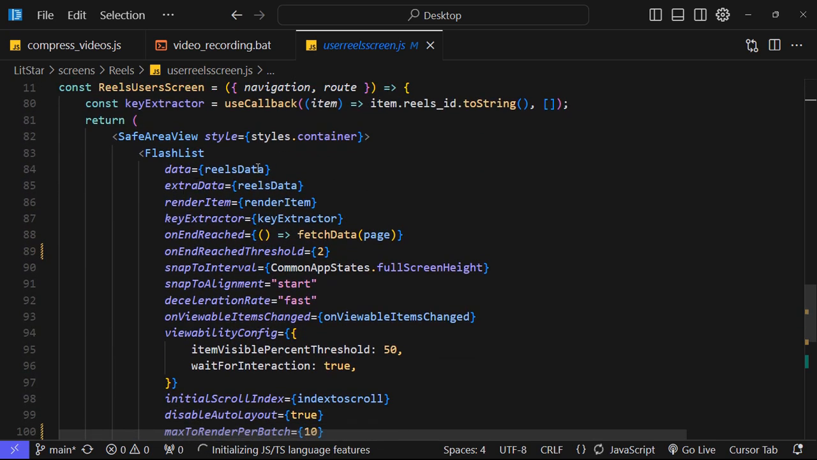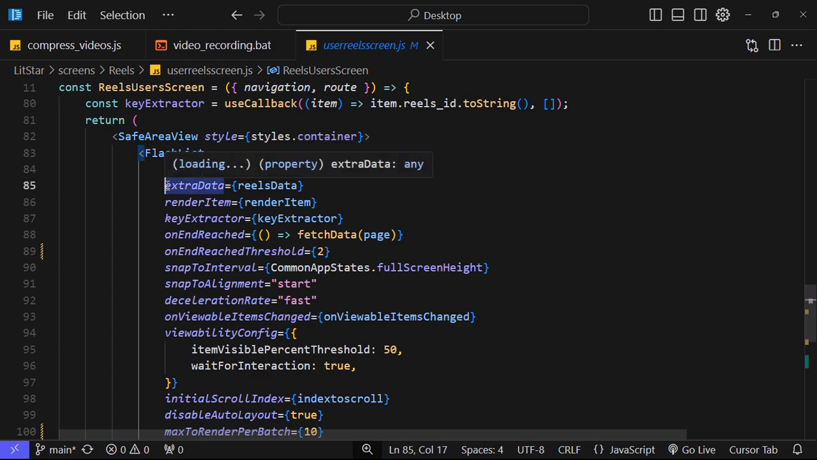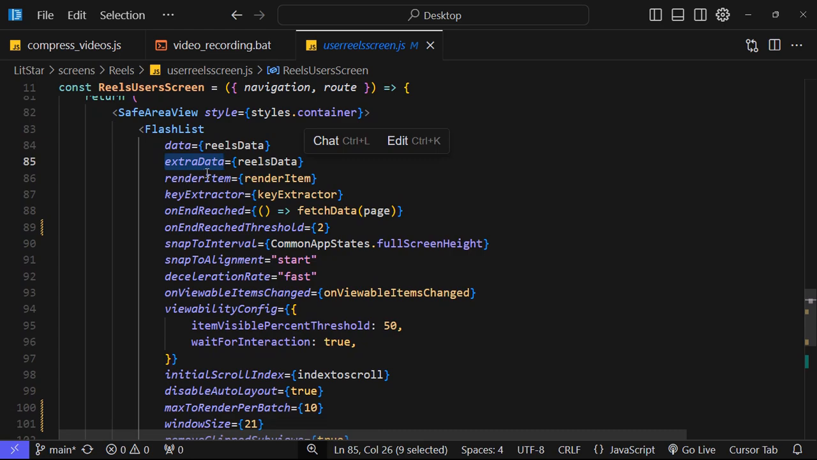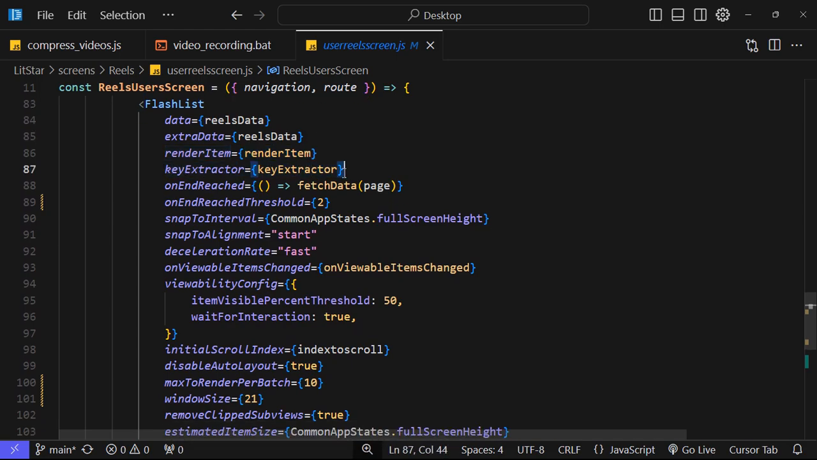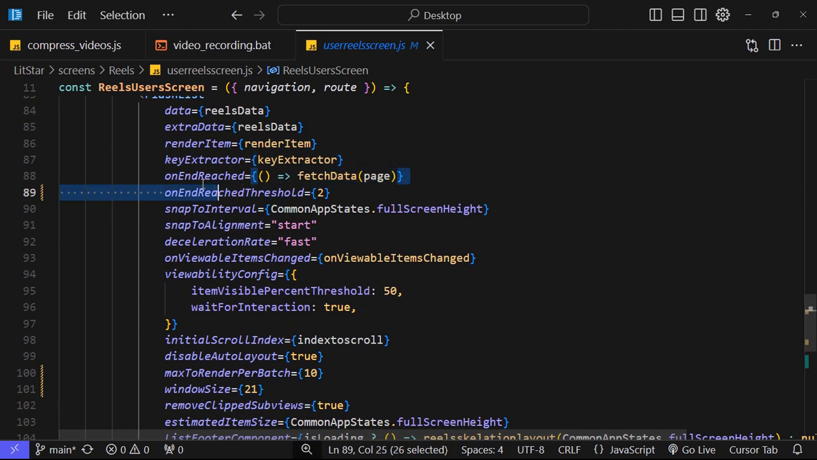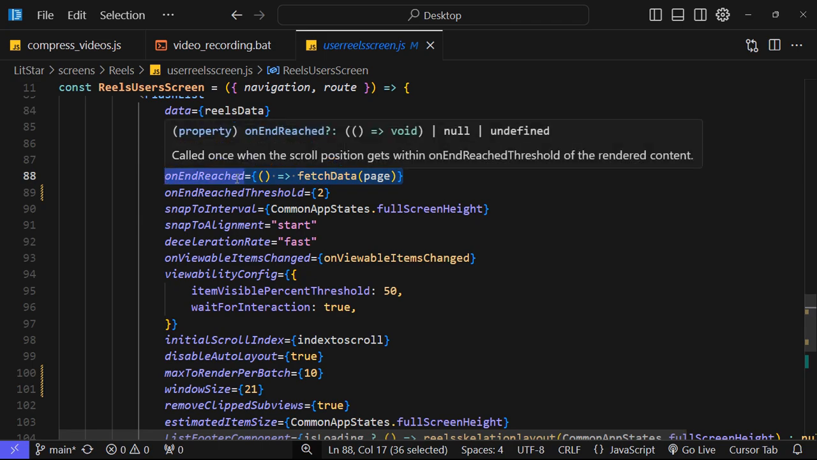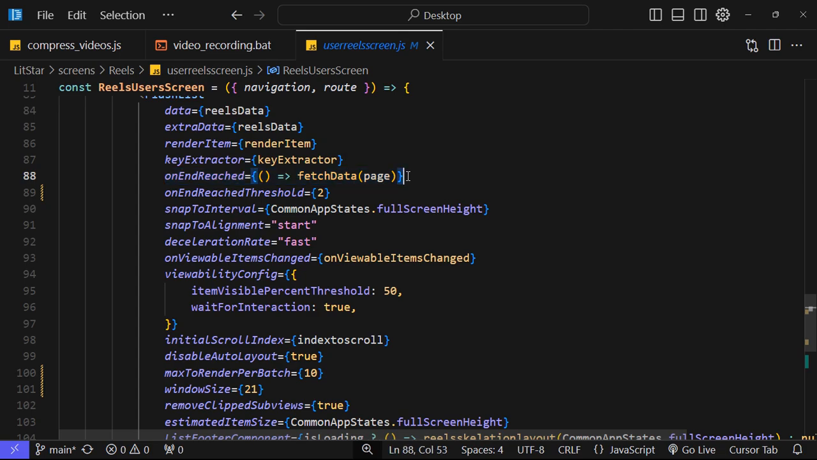First we need to provide the data, like the array of data we want to map. After that, whenever this data changes, we need to provide extraData. If the data is not changing, then there is no need to provide extraData. After that, renderItem means the single component. After that, we are extracting the keys, and we have implemented pagination. When we reach the end, we are fetching the next page data.